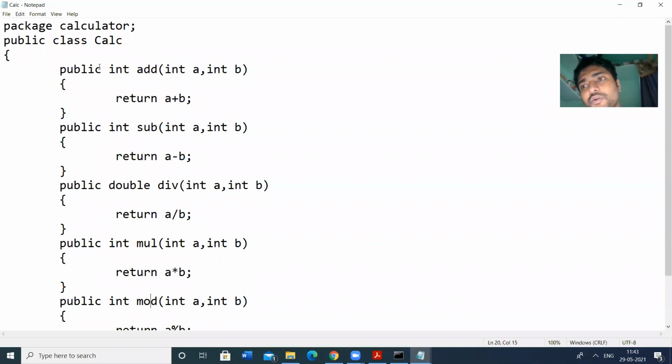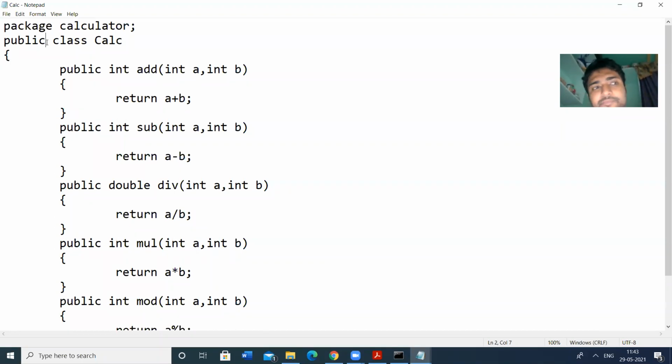If you create a package, you have to mention the access specifier also. Yesterday we got a problem because we had not declared it as public. We left it as default access specifier, without public, private or protected. That means the contents of this package cannot be accessed by another package.